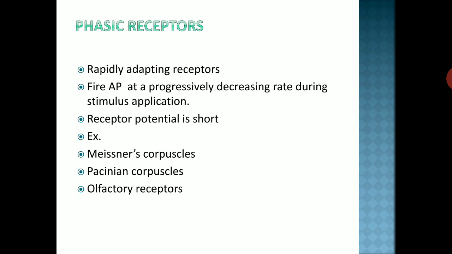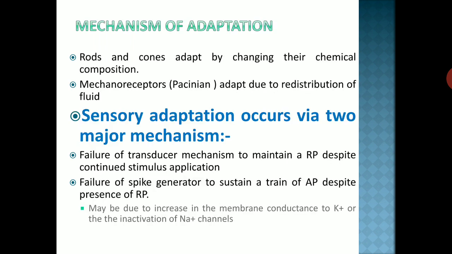So that is tonic receptors. Then phasic receptors, or rapidly adapting receptors. They fire action potentials at a progressively decreasing rate during stimulus application. Receptor potential is short. Examples are Meissner's corpuscles, Pacinian corpuscles, and olfactory receptors. Now, mechanism of adaptation. Certain examples are there, like rods and cones adapt by changing their chemical composition, and mechanoreceptors like Pacinian adapt due to redistribution of fluid.